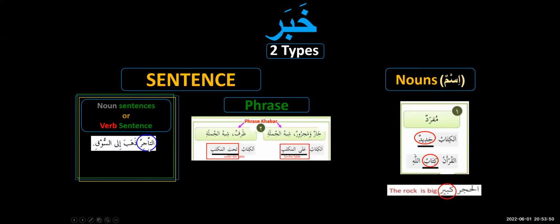At-tajiru dhahaba ila suqi. What is at-tajiru? At-tajiru is the mubtada. What is the khabar? Dhahaba ila suqi. The trader, he went to the market. So this was the mubtada, and dhahaba ila suqi is the khabar. Next example, al-mudarrisu is our mubtada, because the sentence is beginning with the noun. What is the khabar? What's the information about the teacher? It is no more a single word, like the teacher is new, the teacher is old, the teacher is very experienced. No, we have information here which is in the form of a sentence.